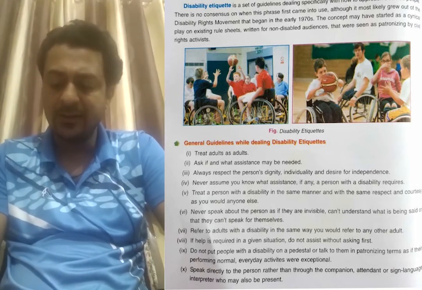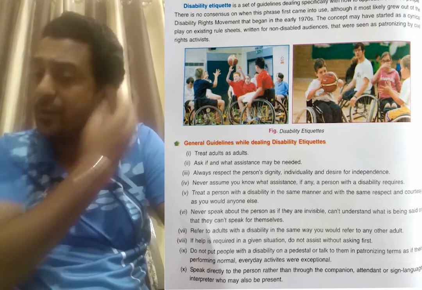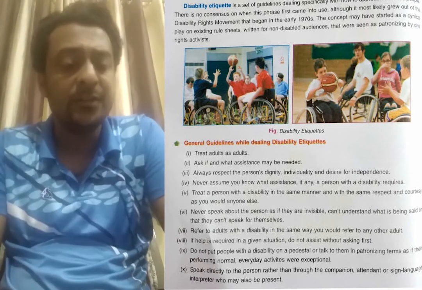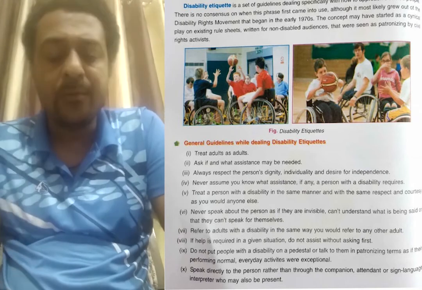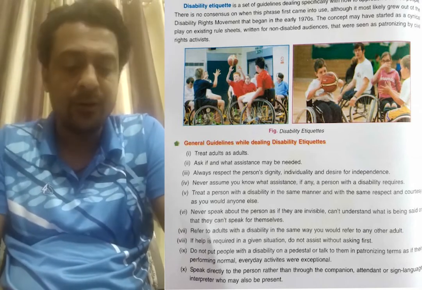Refer to adults with disability the same way as you refer to other adults. If that person has any kind of problem, we have to talk directly and not tell other persons. Speak directly to the person rather than through companions or other people. We have to talk directly, so this kind of problem will not come.